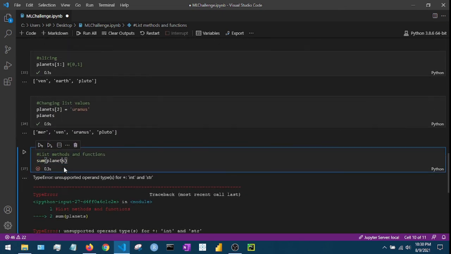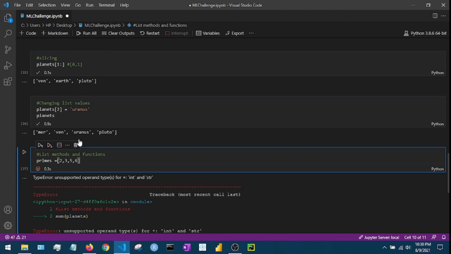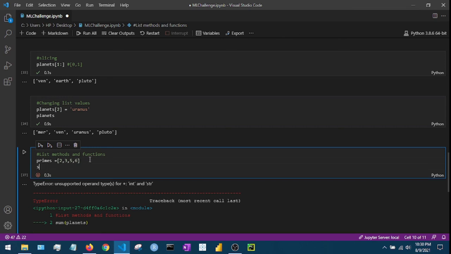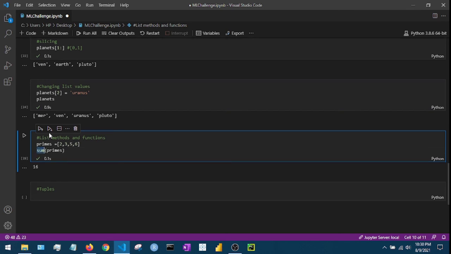Oops, sorry. This will not work here, sum. I'll give you a different example of sum. The thing is that in this list every element is a string, and the sum function will not work on strings, it will only work on integers. That's why it gave us this error. Now it will work, right? It will add all these elements and give us a total. I can ask for the maximum number also. Similarly, there are a lot of functions which we can play around with, so give them a look. So this was about list methods and functions.